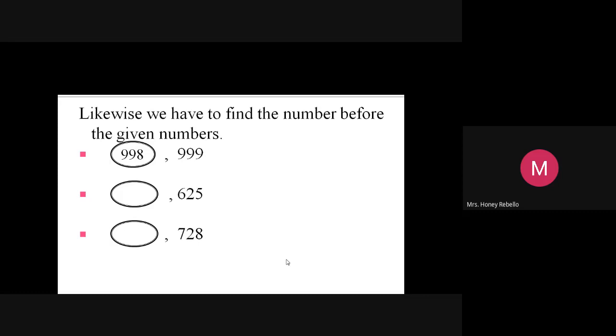Now just see the second number, 625. Here, hundreds place is 6, tens place is 2, ones place is 5. Just take one number before the given number. You get 4 before 5. You can write 62.